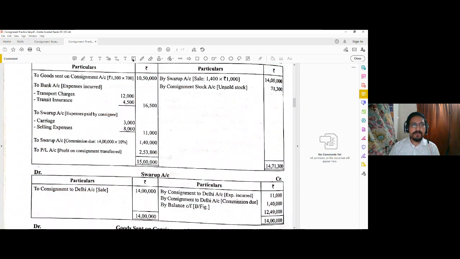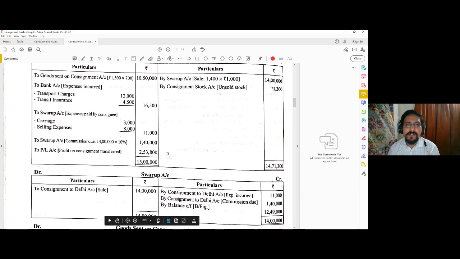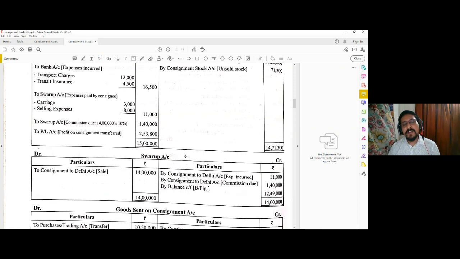Maybe because of some technical issues I cannot strike off this amount, because it is not a PDF file, it is an image file. Nevertheless it is 14,71,300 on both sides, and then you calculate the balancing figure, which will be 2,53,800. The profit has been correctly specified. So the consignment profit is 2,53,800. Since this profit is from an indirect business, it will be directly transferred to our main profit and loss account.